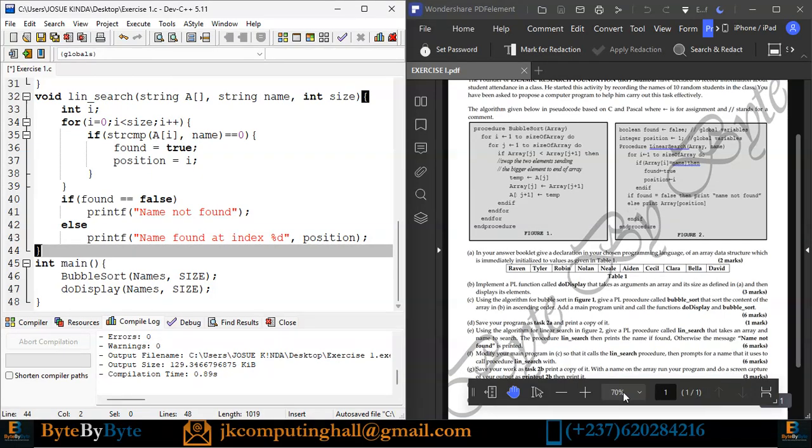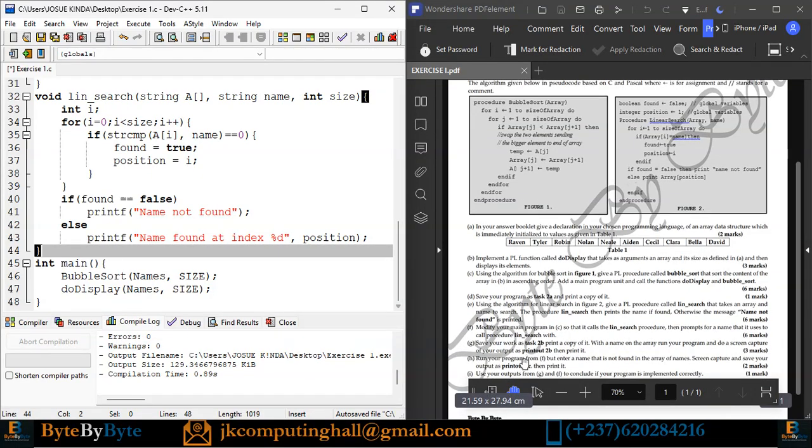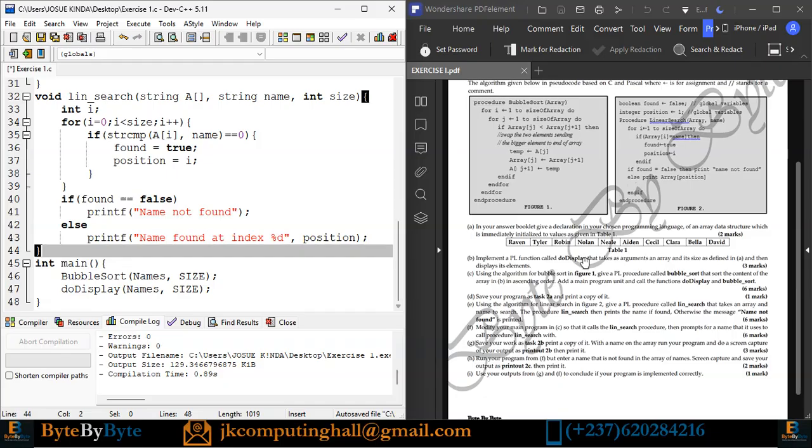So now the next question says, save your work as task2b, print a copy of it, and run your program with a name on the array. So let us run and use a name on the array. So I want this name, which one do I use? I will use Nolan, popular actor from the series The Rookie. So let me run this.